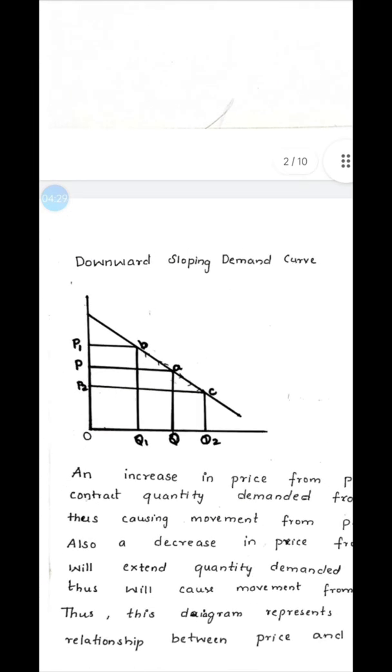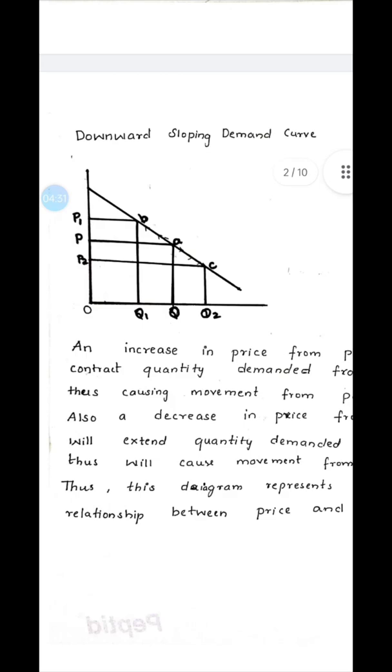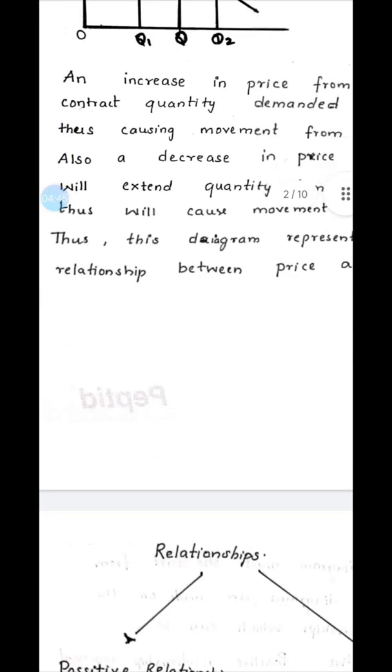It means that when there is a change in the price of a specific product or service, there will be a movement along the demand curve. There will be no shift occurring. It is only a movement along the demand curve.